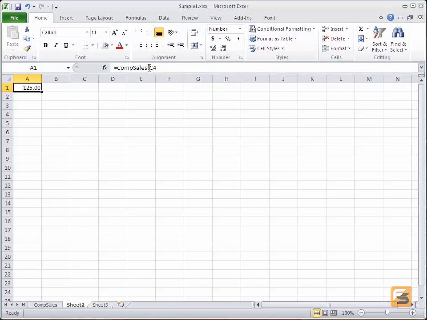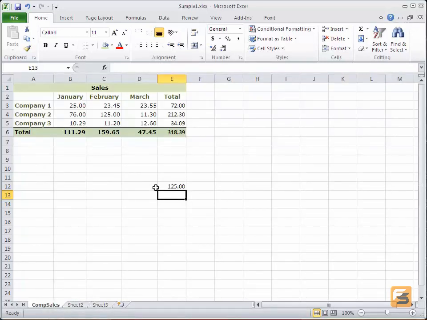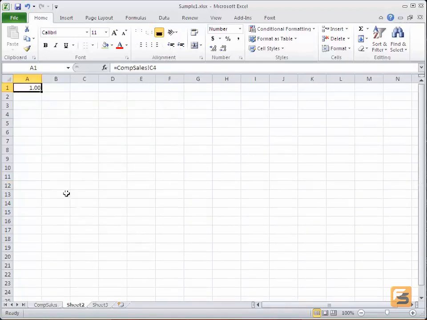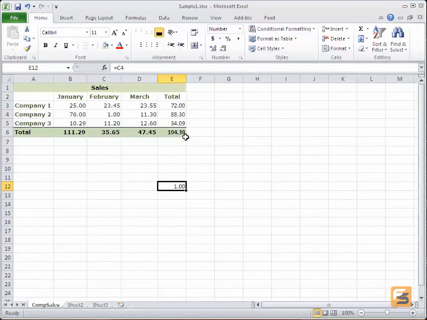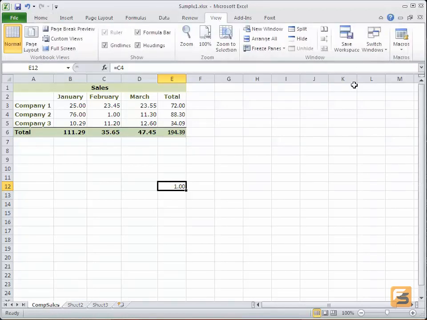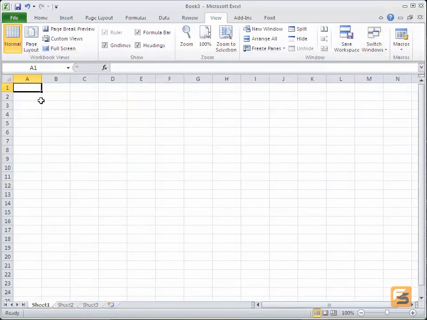I go back to Company Sales and I change the number just as we saw happen in Paste Special. It changed on our first sheet and it changed on our second sheet. This also holds true with our workbook. One more time, I'm going to go to the View menu, switch windows and switch over to another worksheet. Remember, each time it's essential to start where you want the results to be. So I had to go to the new worksheet within the new workbook.